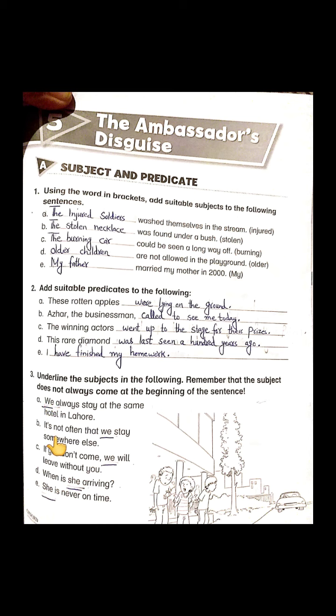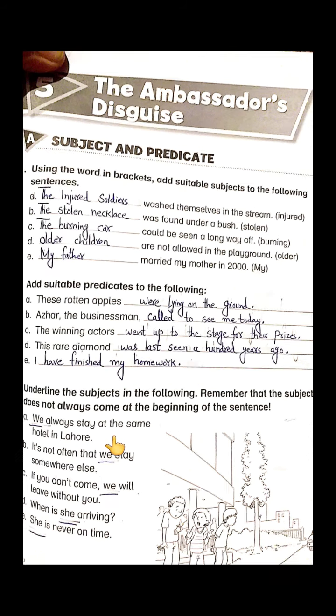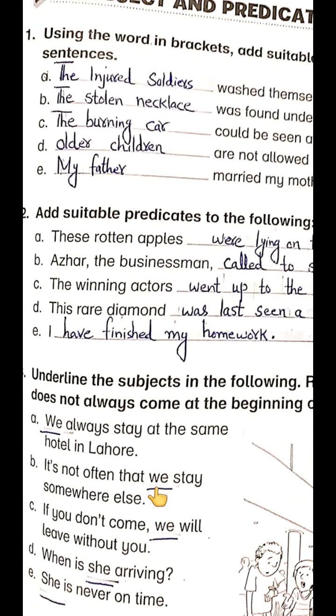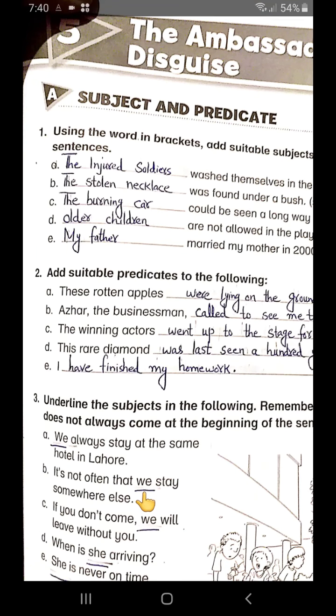B is, it's not often that we stay somewhere else. So what do you think? Do you think that it is our subject? No, it is not. Our subject here is we. You just translate this sentence in your mind and see what this sentence is talking about. Who is going to stay somewhere else? We are going to stay. So this is our subject, we.